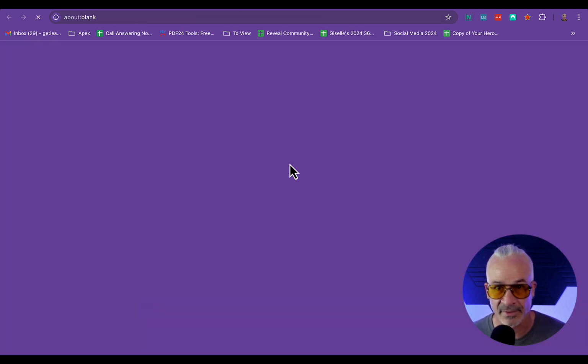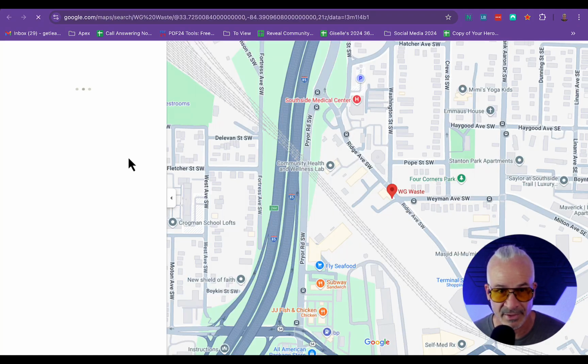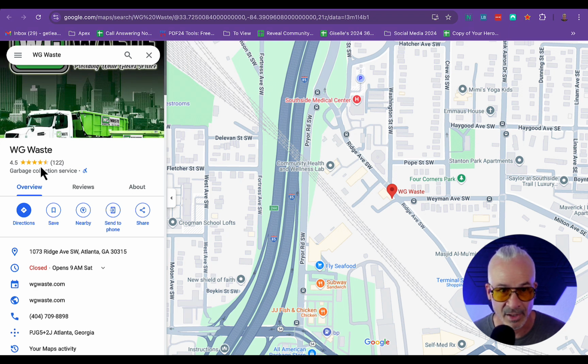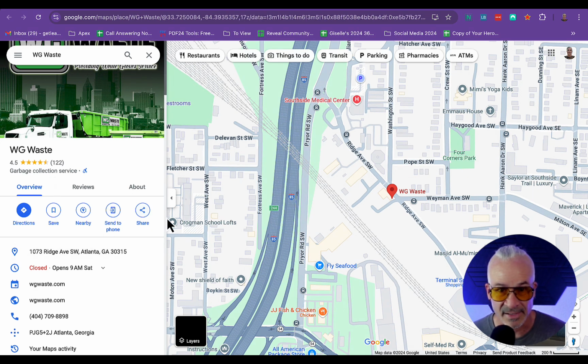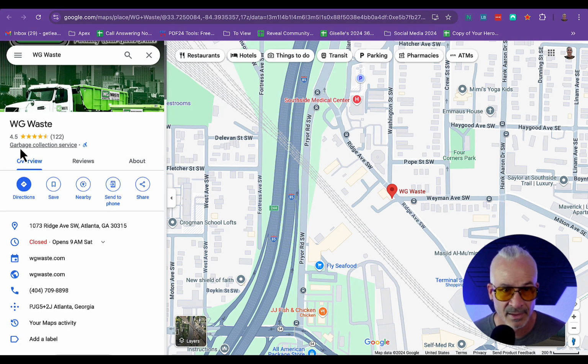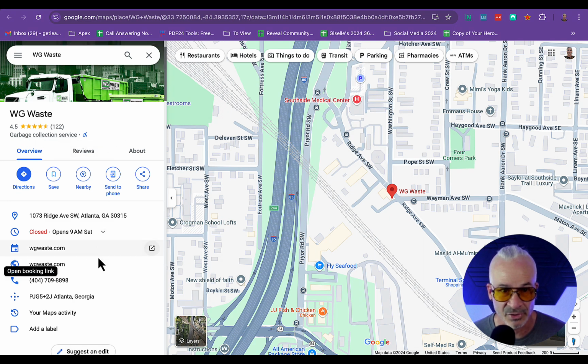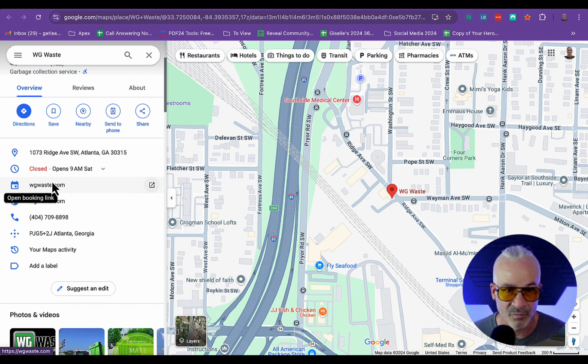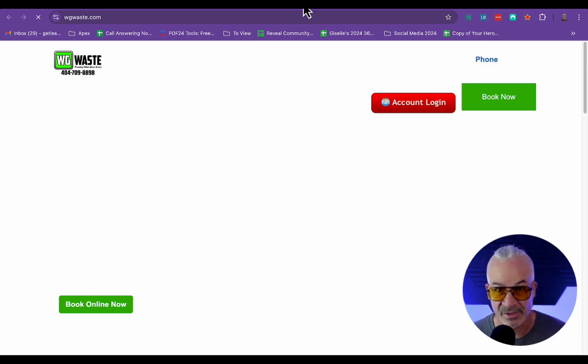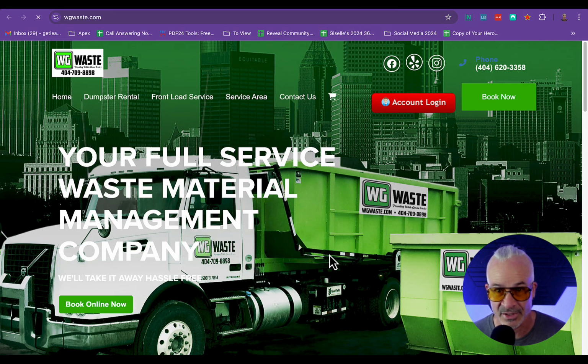And if I click here, then I can get to their actual GBP and find out more information about them. They have 122 reviews. That's a lot of reviews, but this is a real high volume business, right? And they have their GBP under the category of garbage collection instead of dumpster rental. So they may not even really be in the dumpster rental business as much as they're in the trash collection business. See, they have big trucks and everything.